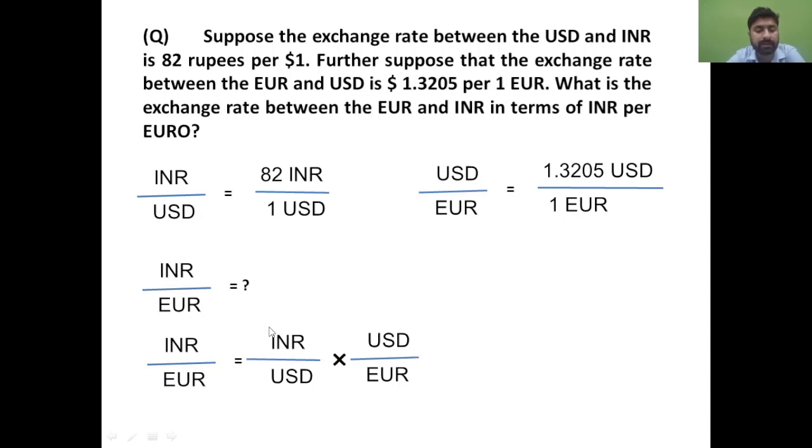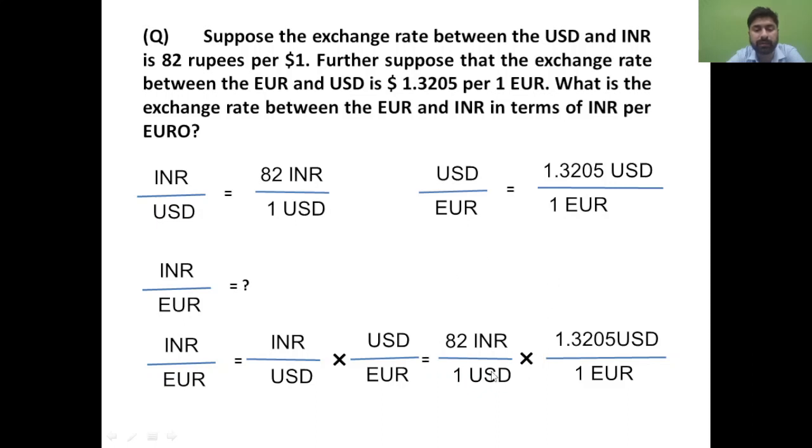So can we write this in this particular fashion? See very carefully that this particular information is already with us. Okay, what is this information? This is your 82, and this also we have, right? So this is your 1.3205. Now you simply need to put all these figures in the equation.